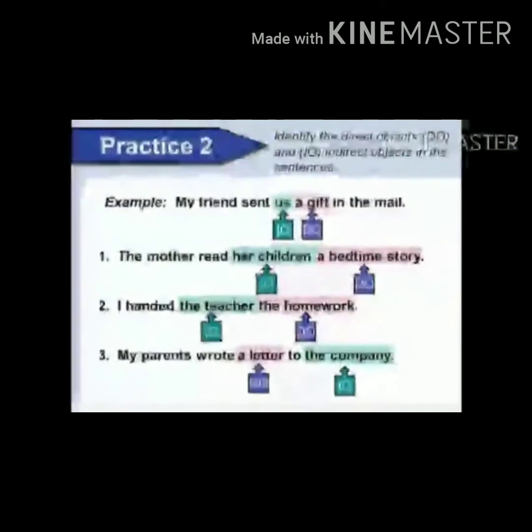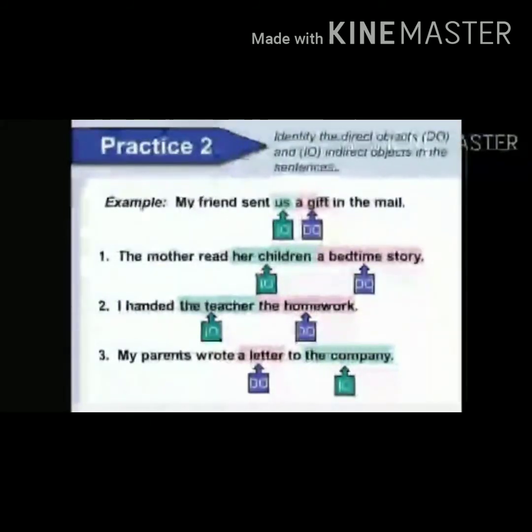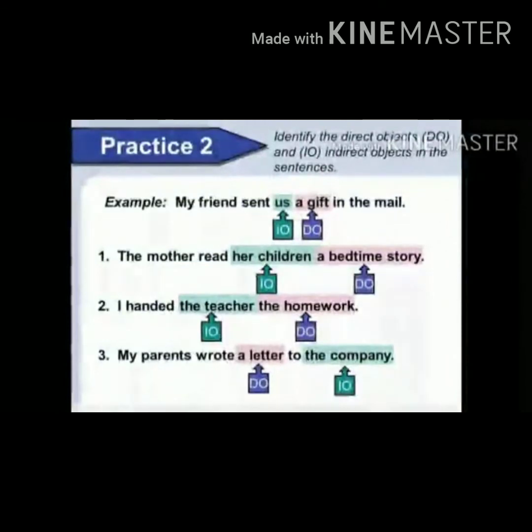In some of the sentences, we find two objects. One direct object and second indirect object. If the object answers the question what, it is the direct object. If the object answers the question who or whom, that is indirect object. Let's see the first example. My friend sent us a gift in the mail.